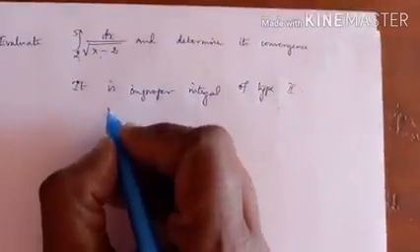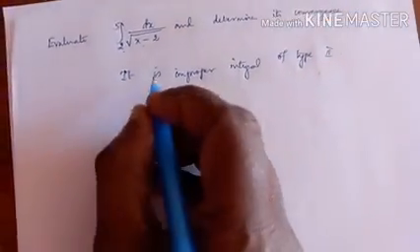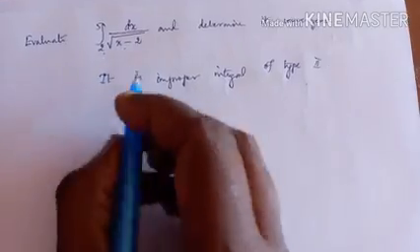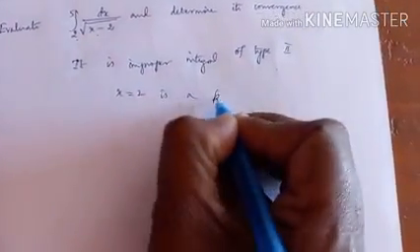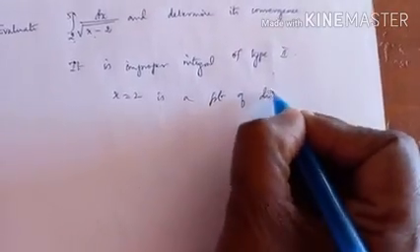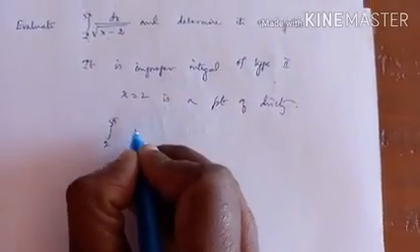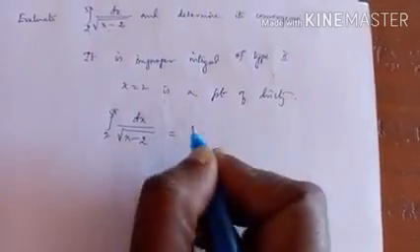Next, to evaluate the integral or to determine its convergence, let us consider x equal to 2 as a point of discontinuity. So, integral 2 to 5 dx by root of x minus 2.